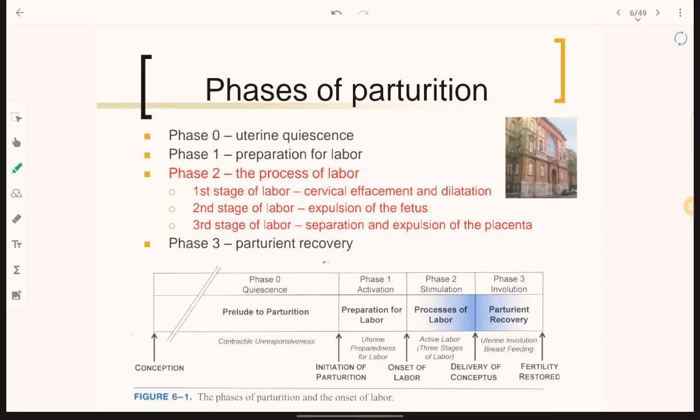As you can see, there is a flow chart. Phase 0 is a prelude to parturition, where there are no marked contractions. In phase 1, activation, there is preparation for labor, where the uterus prepares itself for labor. Phase 2 is stimulation, which goes through the process of labor. Phase 3 is involution, which is the uterine involution and breastfeeding.